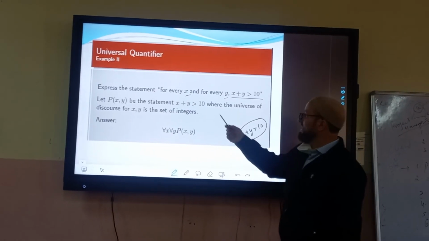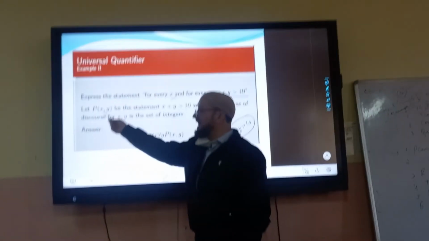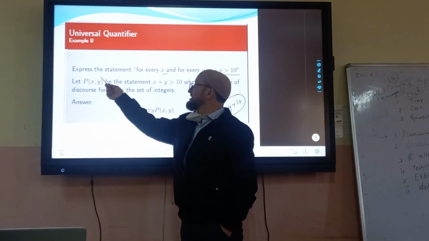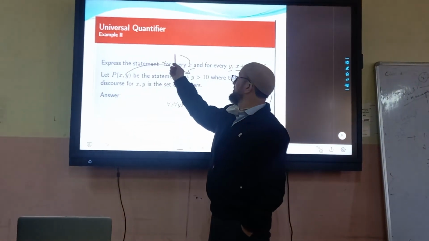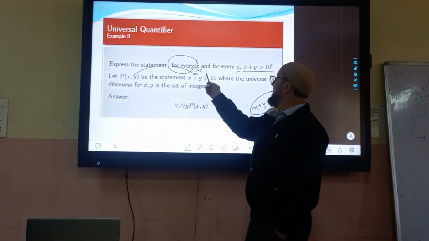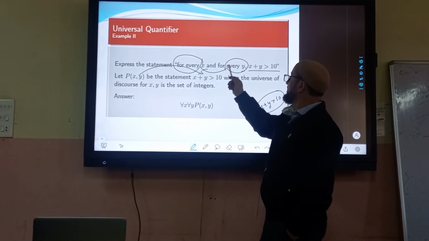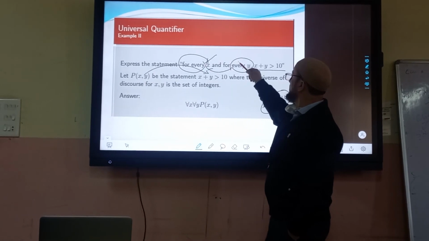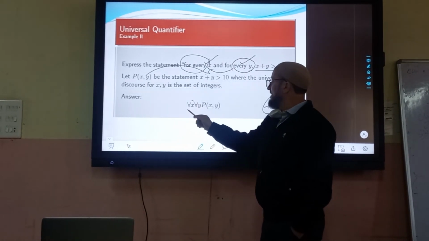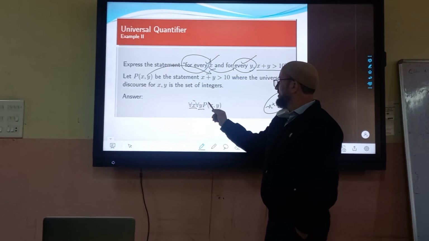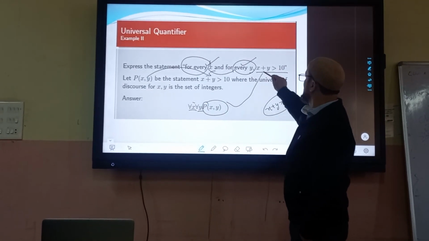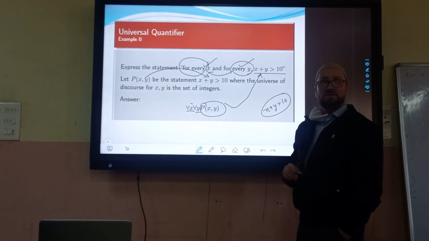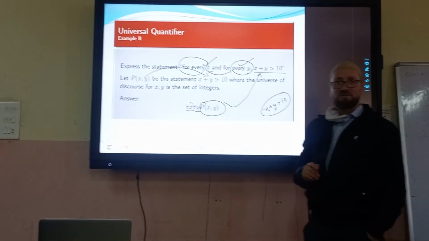Because predicate P of x comma y tells us about this statement, okay? But we have to write now this for all x and for every y. There are two: for every x, for every y. So you say for every x, for every y, this predicate, and this predicate will satisfy this statement. Does it make sense? समझ आ रहा है?